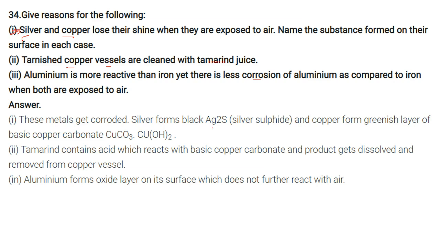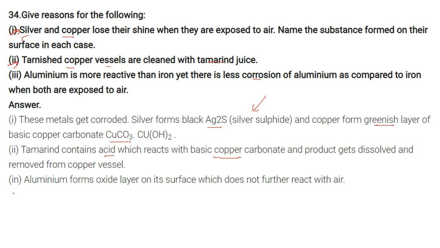Silver forms Ag2S, that is silver sulfide, and copper forms a greenish layer of basic copper carbonate, that is CuCO3·Cu(OH)2. In this case, tamarind contains acid which reacts with the basic copper carbonate, and the product gets dissolved and is removed from the copper vessel surface.